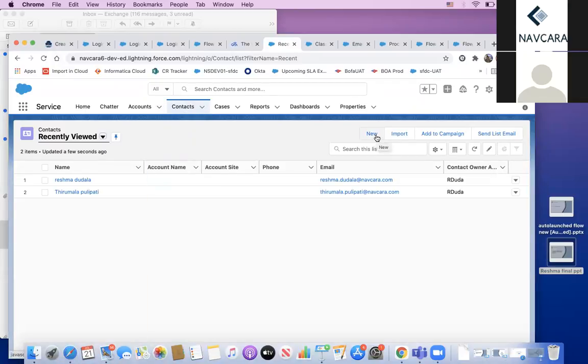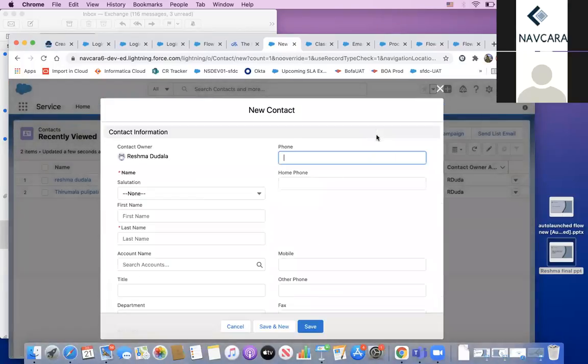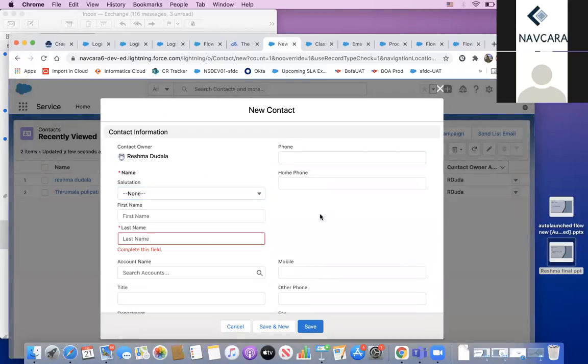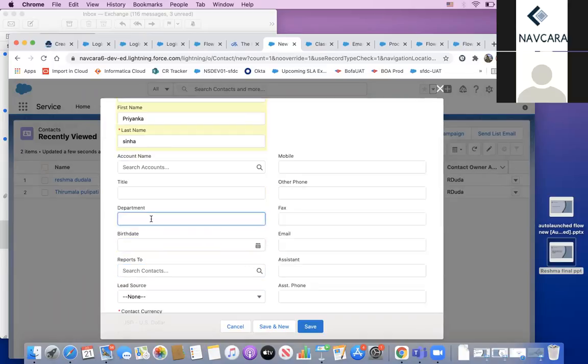I'm just clicking new. I'm going to create the new contact, and we are not supposed to forget to enter the email. Here we are going to put the required fields only. So I'm putting Priyanka, and I'm entering the email ID here.